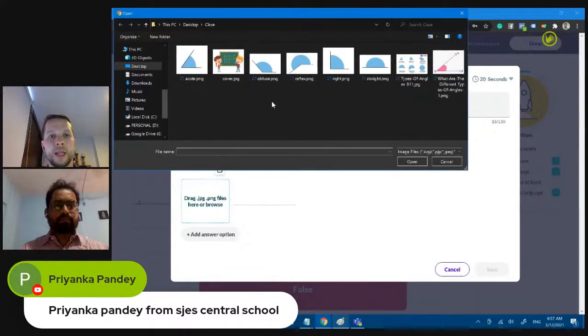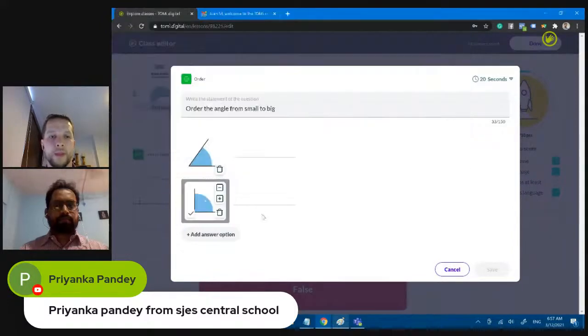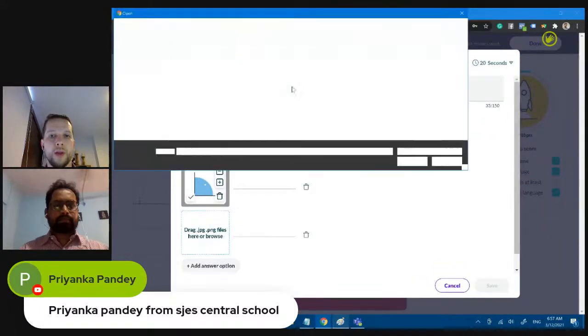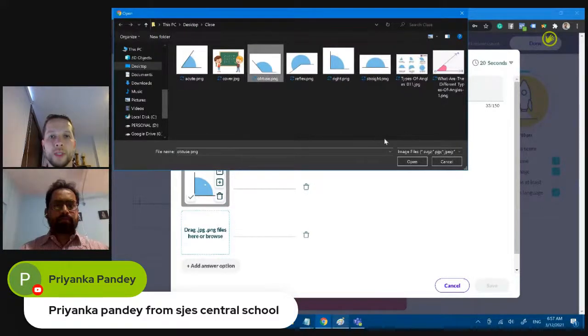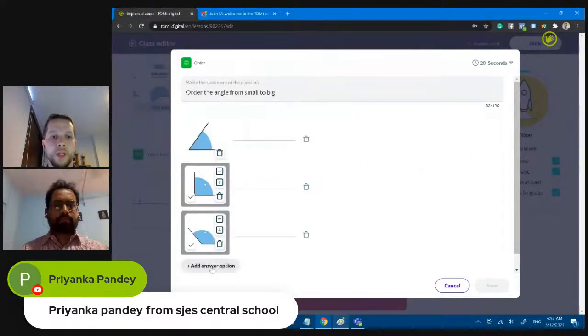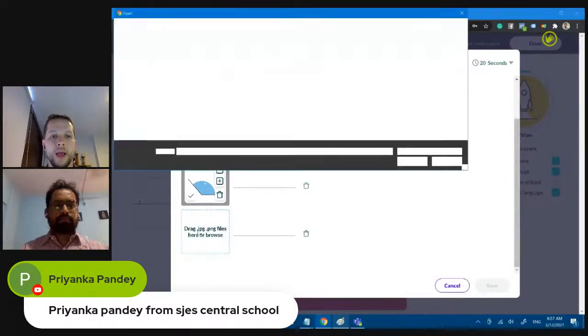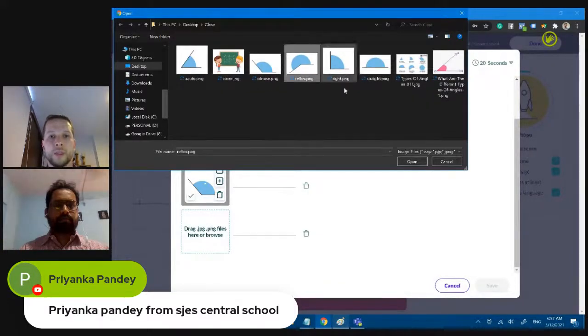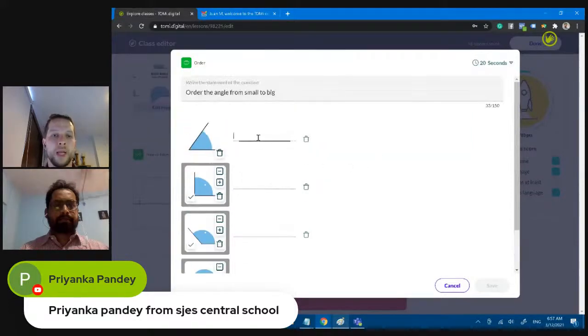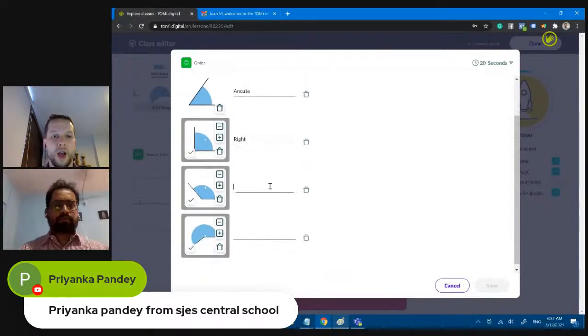After that, let's select the second one, which is this one. No, it's this one, right? Let's add another one, which is an obtuse angle. And let's add one more. This is an acute angle, this is a right angle, this is an obtuse angle.